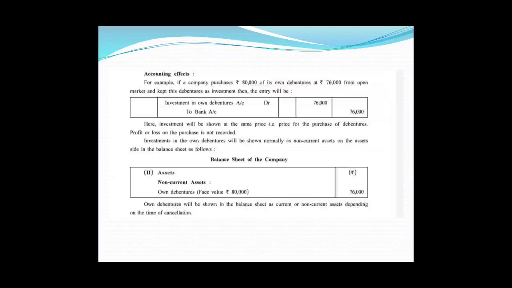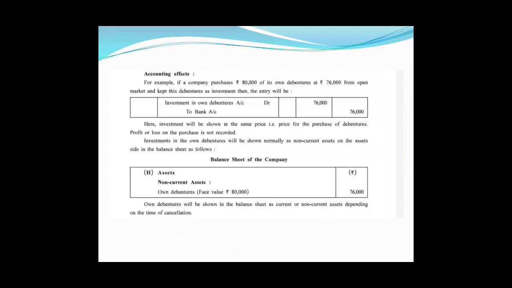And if the company is buying debentures for the purpose of cancellation, then own debentures account debit to bank account, as we have discussed earlier in this lecture. So here, investment in own debentures account debit to bank account. Now these debentures will be shown as investment on the asset side of the company's balance sheet: non-current asset, own debentures face value 80,000, purchased for 76,000, so 76,000.